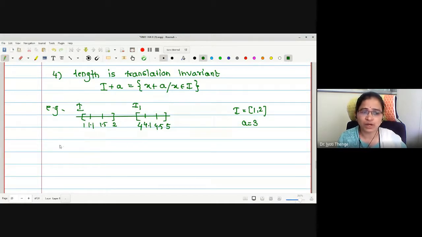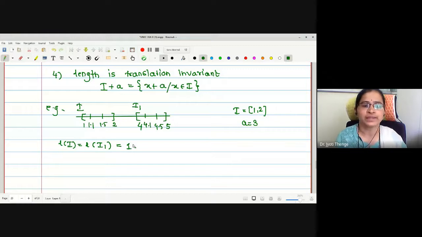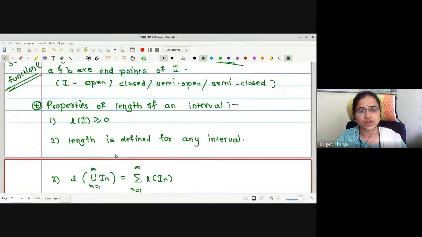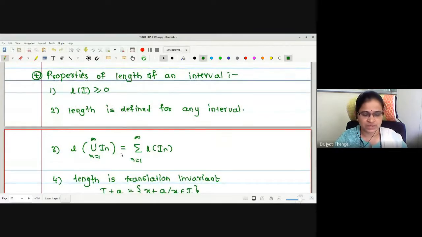Then what about the length of both the intervals? Length of I is equal to length of I1, which is equal to 1 unit. Correct? Therefore, length is a translation invariant notion. These are the properties of the length of an interval.